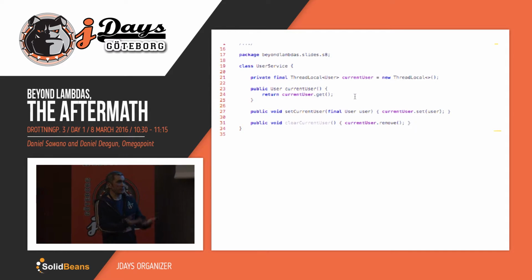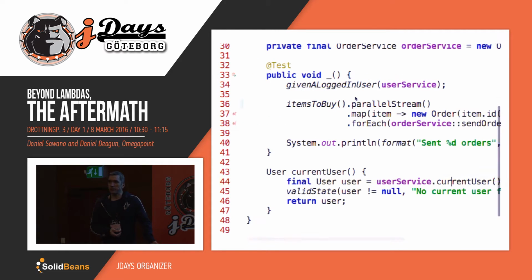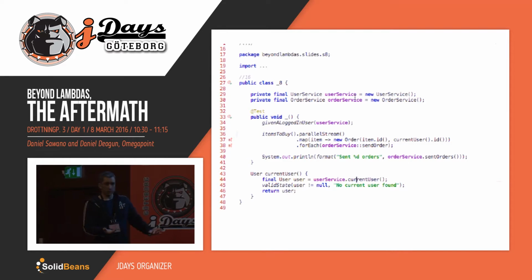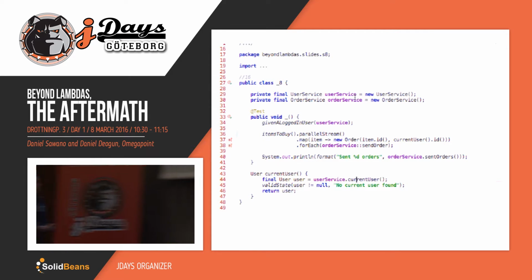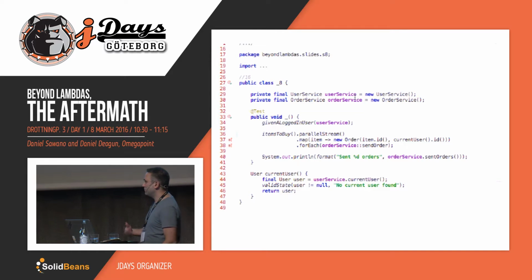We made it parallel, which means all the operations on the stream will be executed on a different thread or any thread that happens to be available in the underlying fork join pool. And of course, that thread is not going to have the current user. If this wasn't a web application, the current user would be in maybe the request thread in the HTTP. So doesn't that mean we need to apply the same principles as we do with any concurrency? I mean, we need to provide this dependency explicitly.